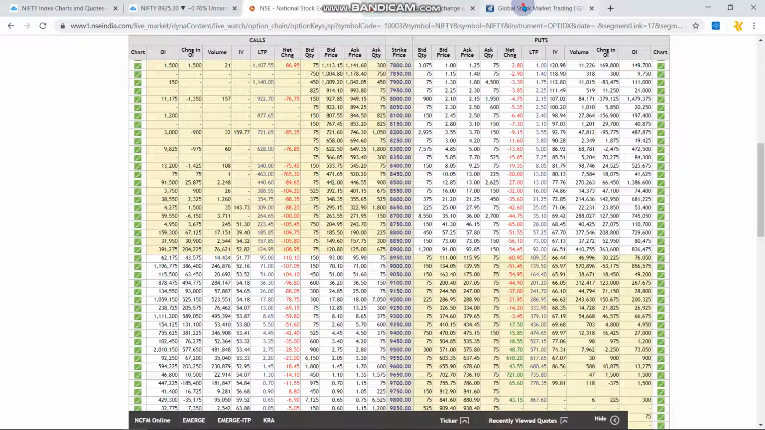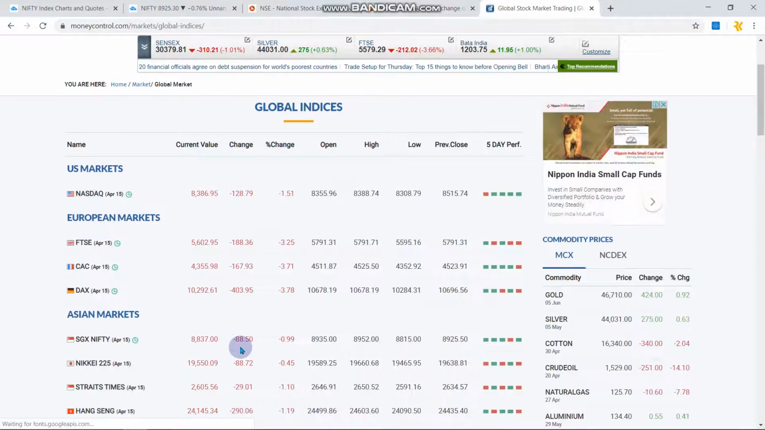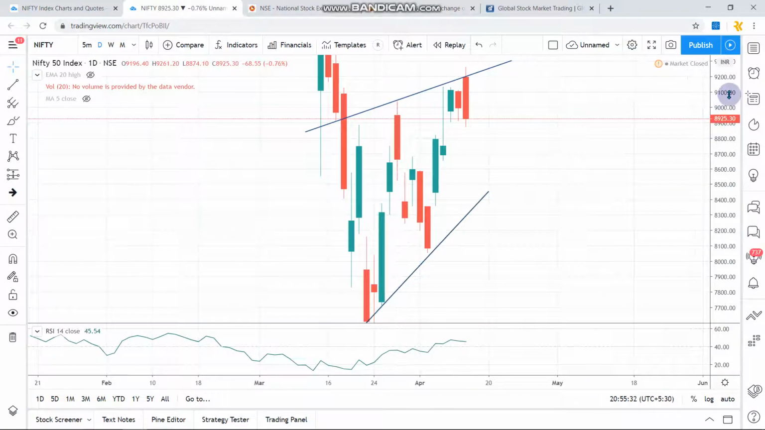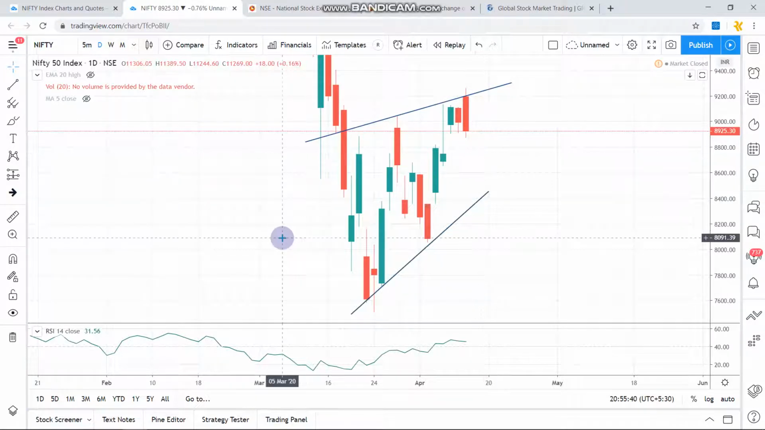downtrend. Coming to the SGX Nifty also, it is down by 100 points compared to the evening session opening. It dropped by 1%. So this clearly indicates tomorrow might again be a gap down opening. So be clear with your positions and be ready for this level of 8750, which will act as a major support.